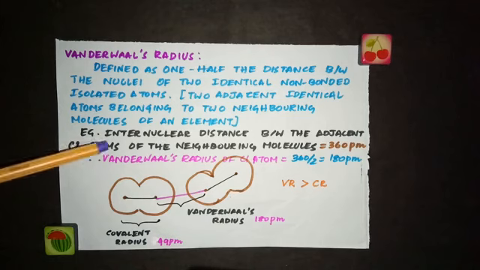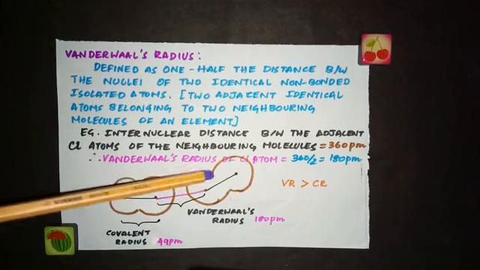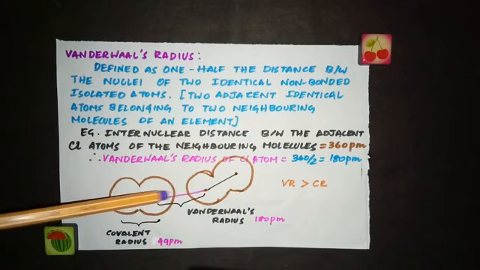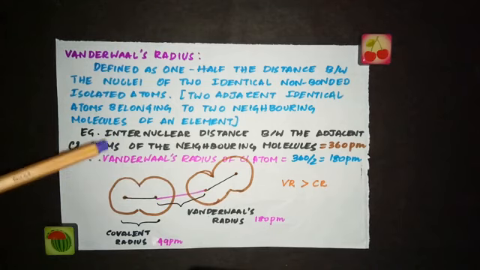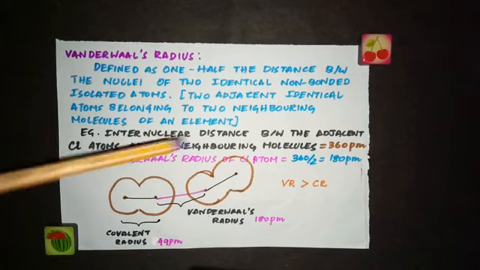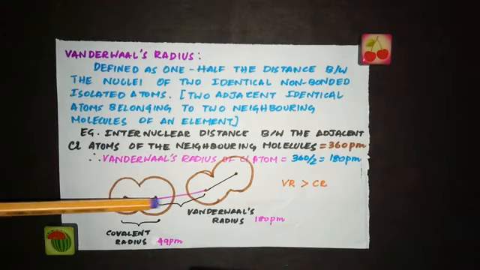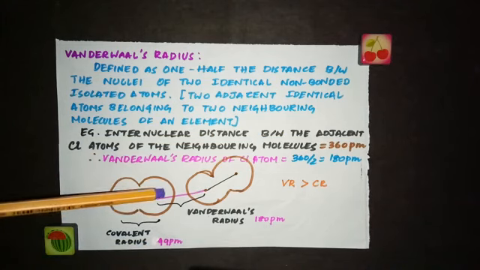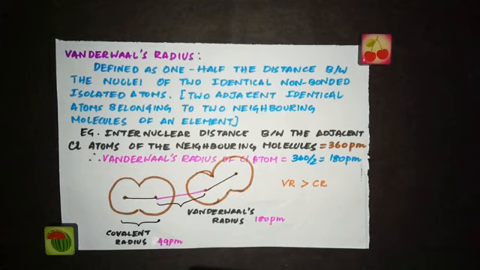For example, the internuclear distance between the adjacent chlorine atoms of neighboring molecules is equal to 360 picometer. Then what is the van der Waals radius? The van der Waals radius of a chlorine atom is equal to 360 divided by 2, which gives you 180 picometer. But this length divided by 2 gives you 99 picometer, and that is the covalent radius. And this length divided by 2 gives you the van der Waals radius.